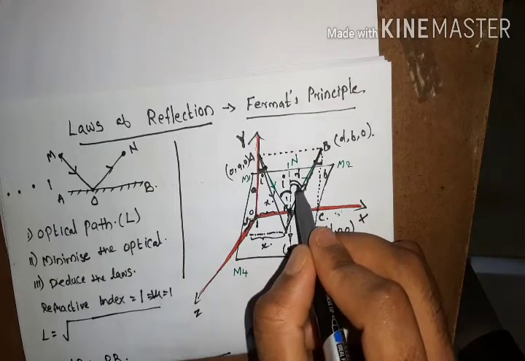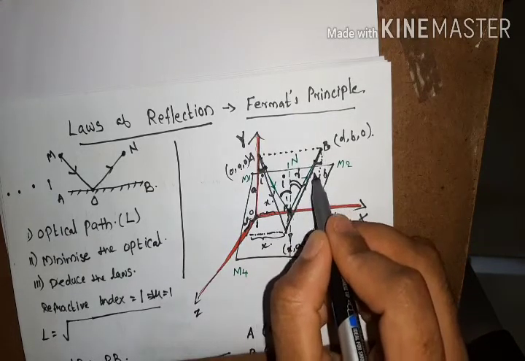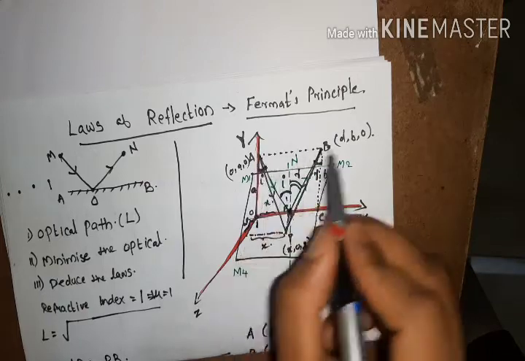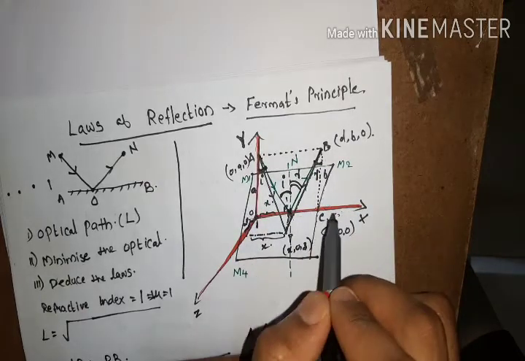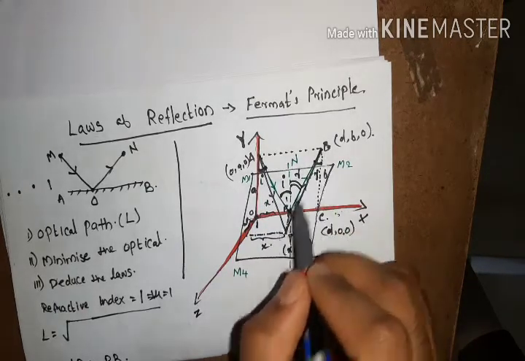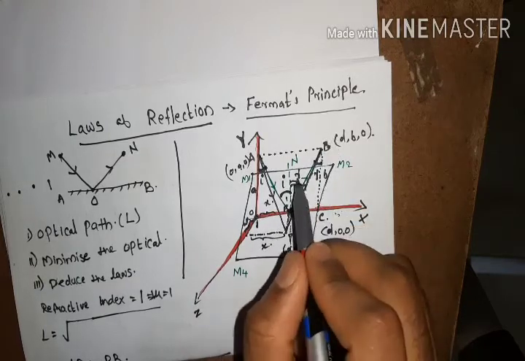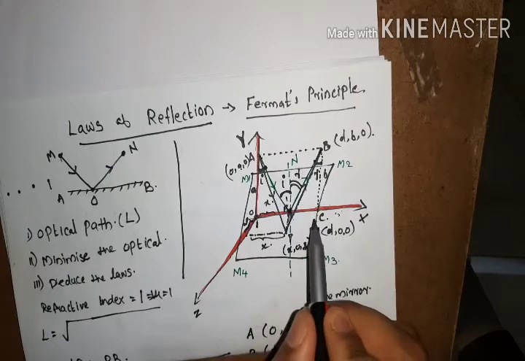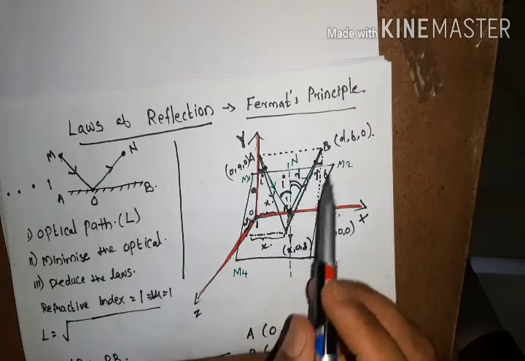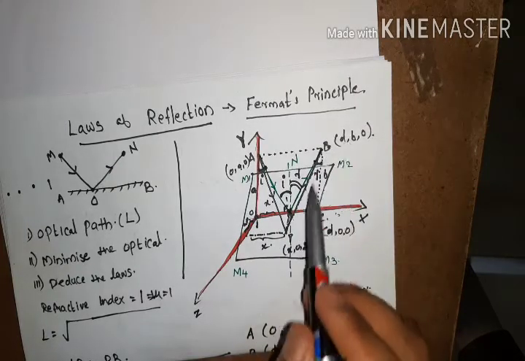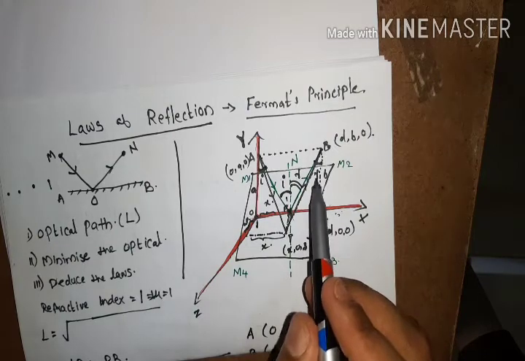This angle will also be r, because these are two parallel lines and this line of intersection is cutting them, so these angles are equal. So minus of (x minus d) divided by root of (x minus d) whole square plus b square corresponds to the sine of this angle r.